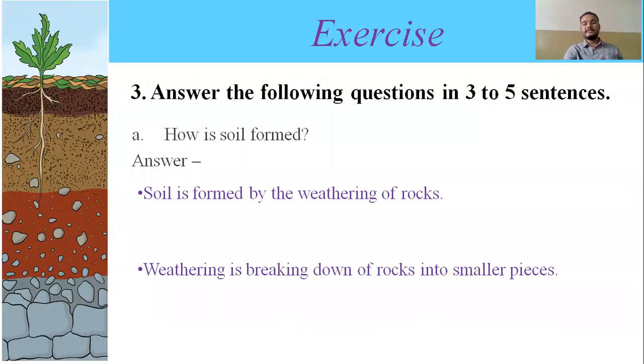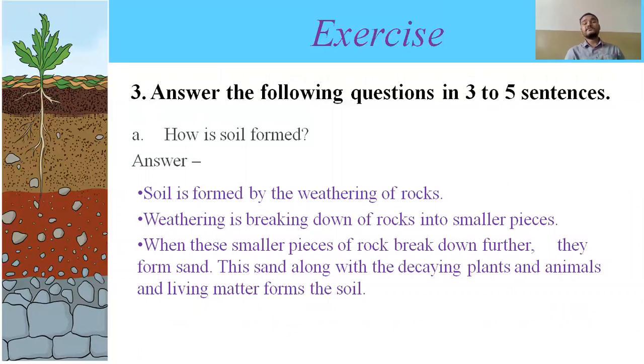So you have to write the answer like this: soil is formed by the weathering of rocks, and weathering is breaking down of rocks into smaller pieces. When the smaller pieces of rocks break down further, they form sand, and this sand along with the decaying plants, animals and living matter forms the soil. Got it? It's very easy. If you have gone through the video, that is our first lesson video, and the textbook also, then it will be very easy for you.